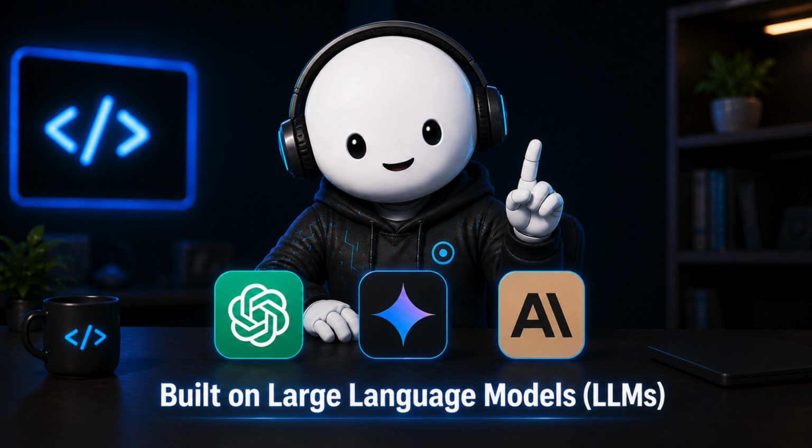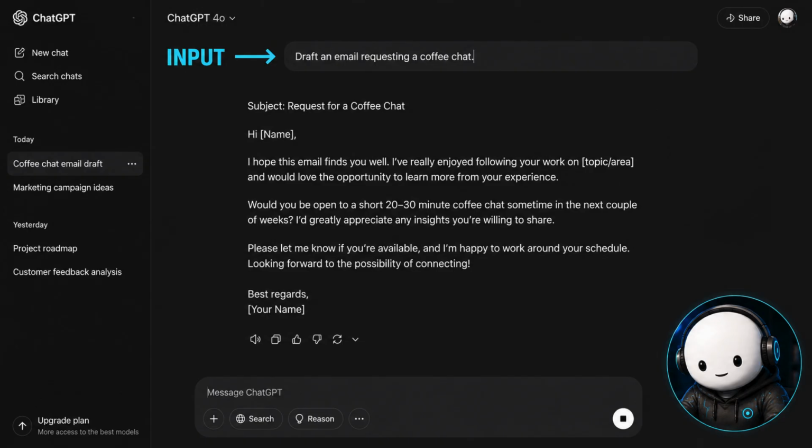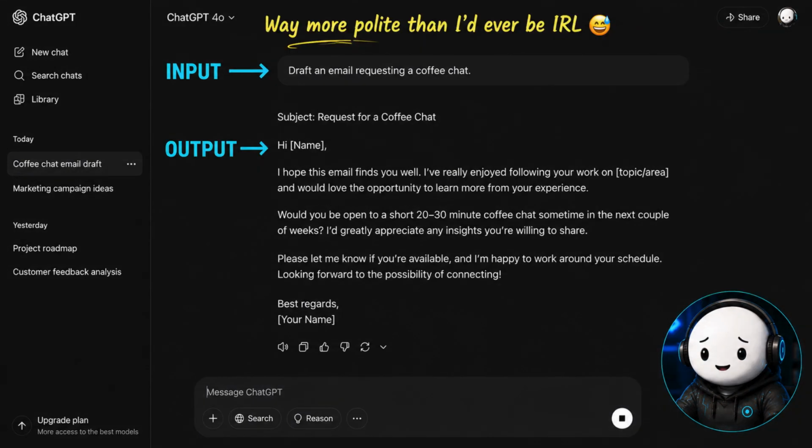Popular AI chatbots like ChatGPT, Google Gemini, and Claude are applications built on top of large language models, LLMs, and they're fantastic at generating and editing text. Here's a simple way to visualize it. You, the human, provide an input, and the LLM produces an output based on its training data. For example, if I ask ChatGPT to draft an email requesting a coffee chat, my prompt is the input, and the resulting email, that's way more polite than I would ever be in real life, is the output.